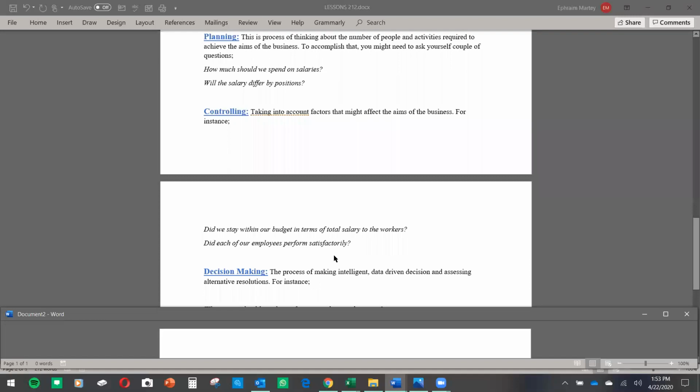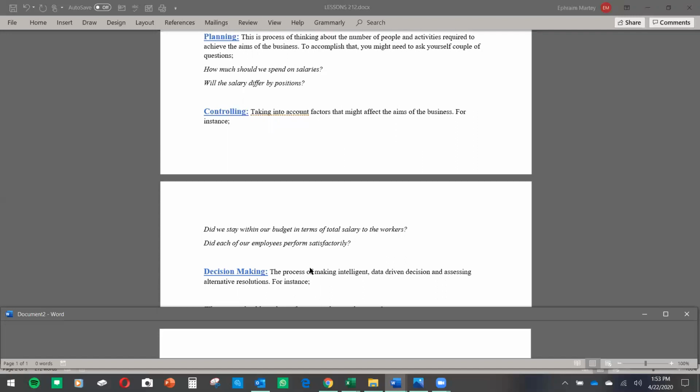And we have decision making. Once you know of these things, you make decisions based on your planning, based on your controlling, based on the information that you have, based on things that are happening in your company, the financial activities, and other detailed relevant information that you receive. And this decision making is the process of making intelligent, data-driven decisions and assessing alternative resolutions.